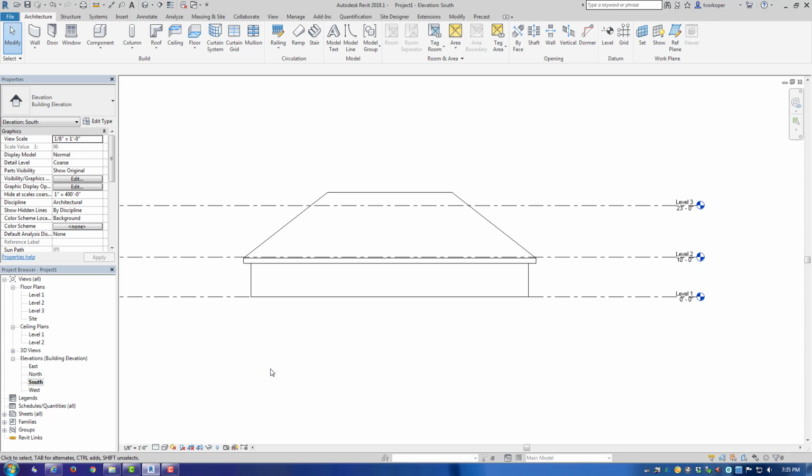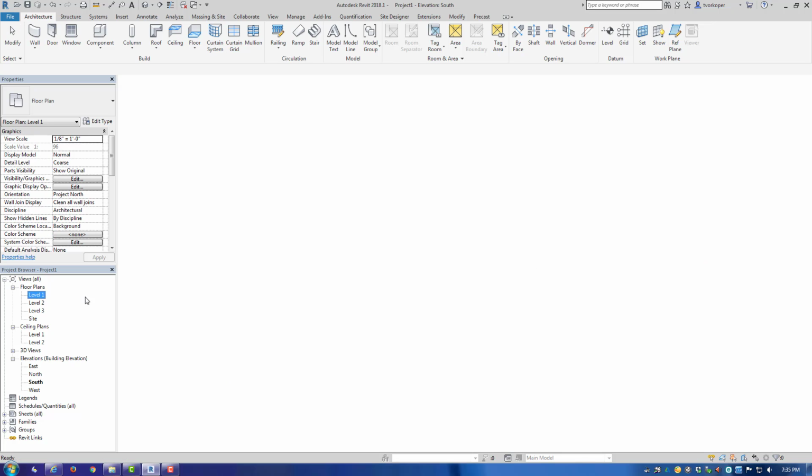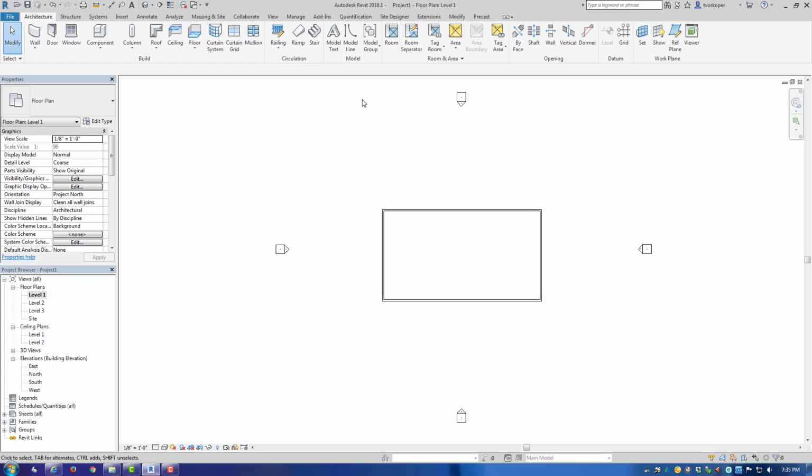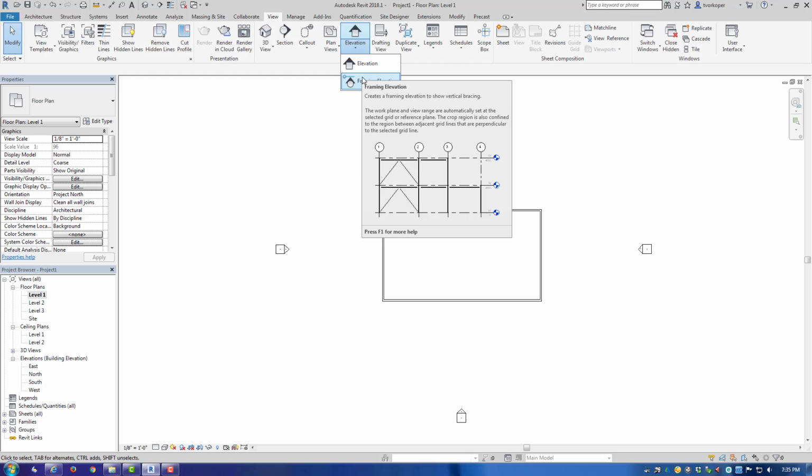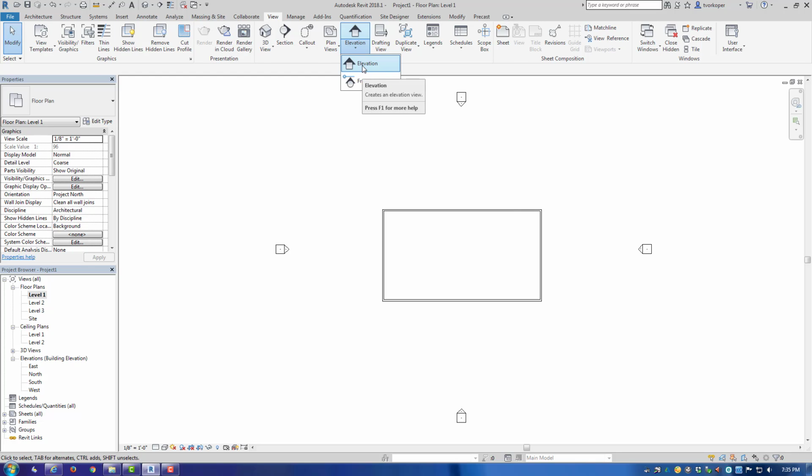If you'd like to create your own elevation, you do that from your floor plan. Again, you go to your View tab, Create Panel, and you can see the elevation tool right here. If you click on the drop-down dialog box, you can see that you can pick elevation or framing elevation. For this video, we'll just look at the elevation.